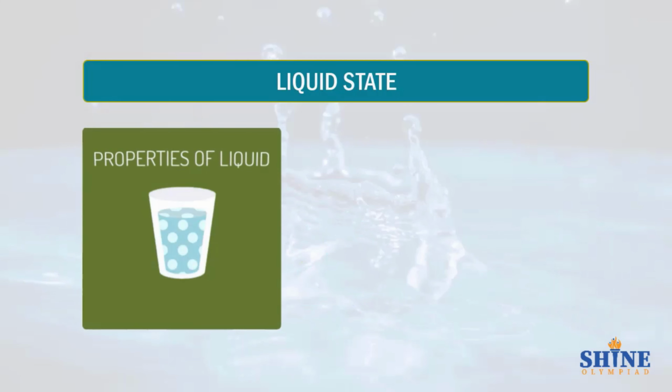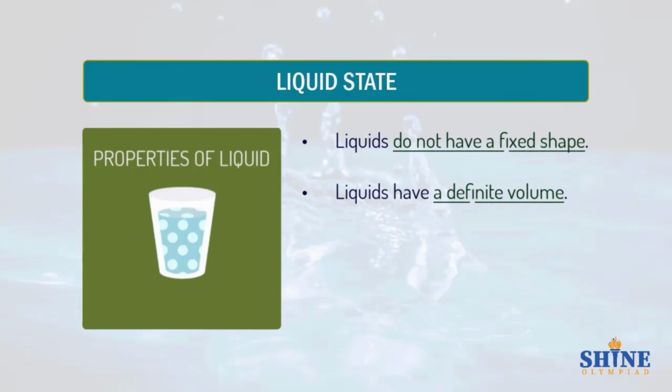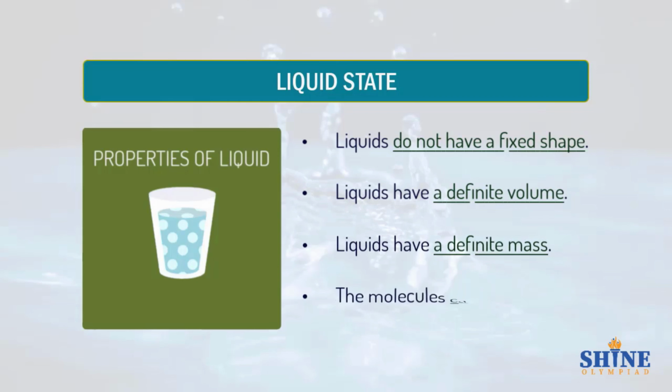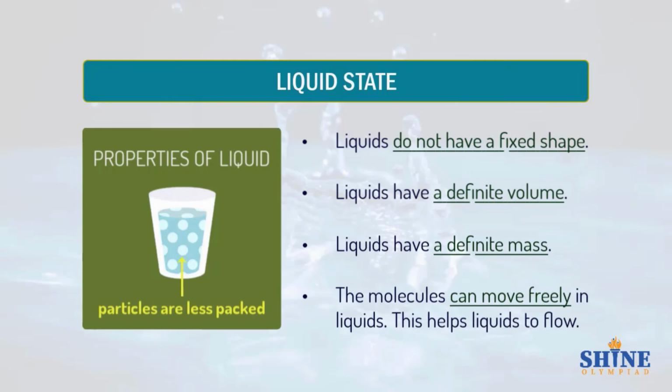Properties of liquid. Liquids do not have a fixed shape. Liquids have a definite volume. Liquids have a definite mass. The molecules can move freely in liquids. This helps liquids to flow.